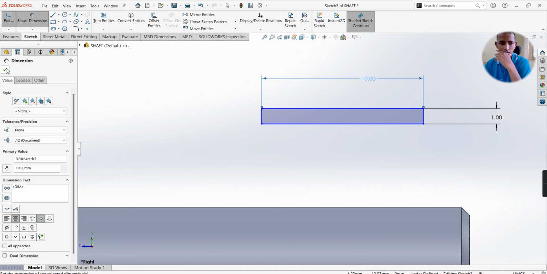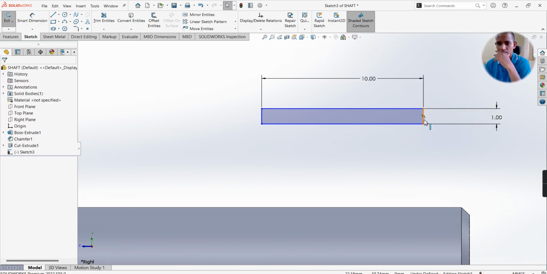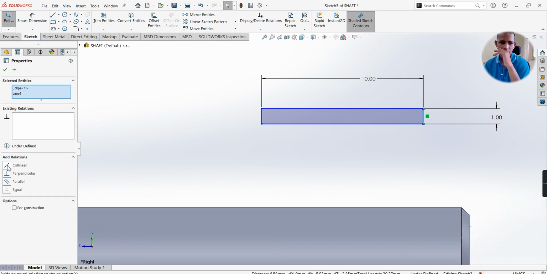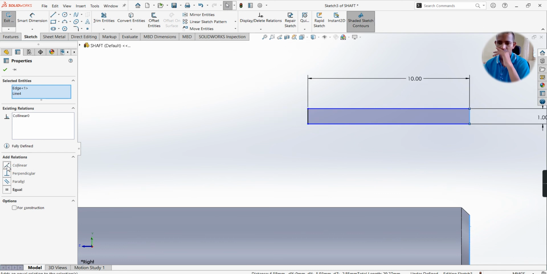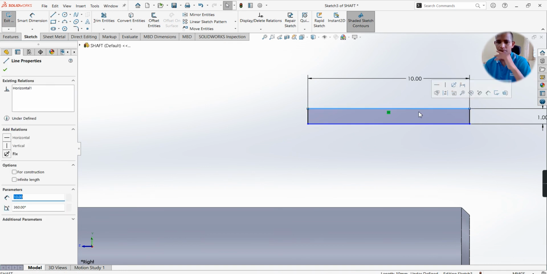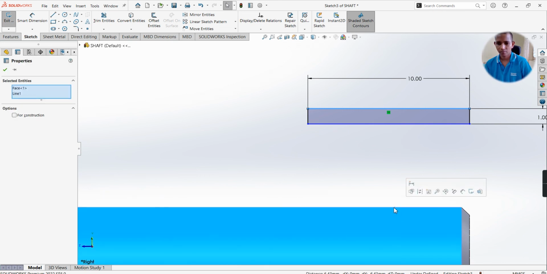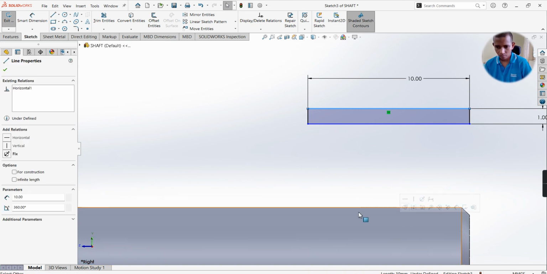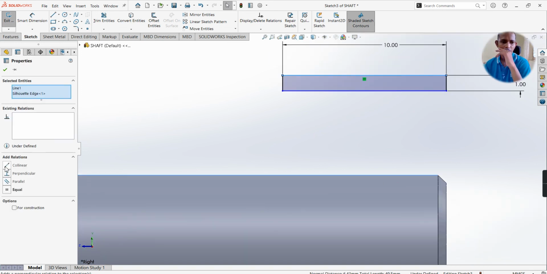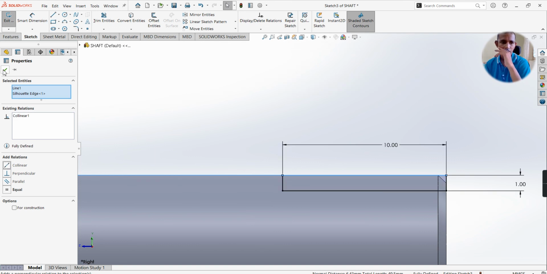Next, select this edge, control, select this edge of the shaft and make it as collinear. Okay. Next, select this top line, control and edge of the shaft and make it as collinear, select OK.